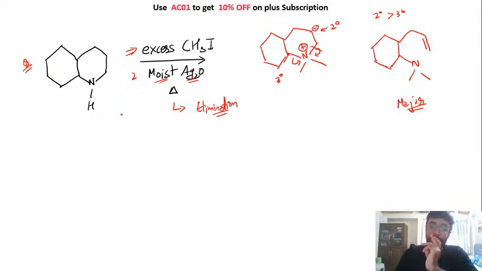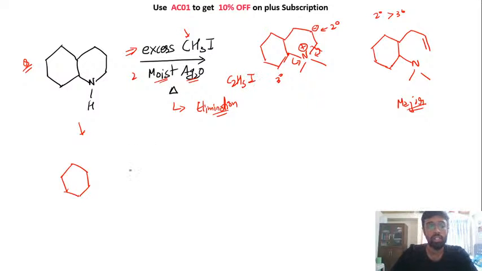One more thing, let's take one more example to understand this concept. Let's take the same substrate. Okay, so if we are taking the same substrate, it's just that instead of using excess CH3I, what we will do is we'll be using C2H5I.